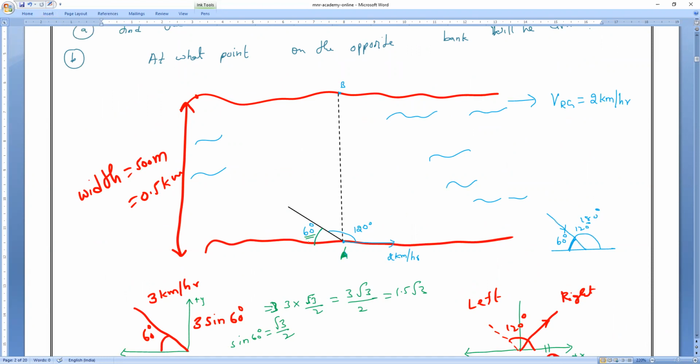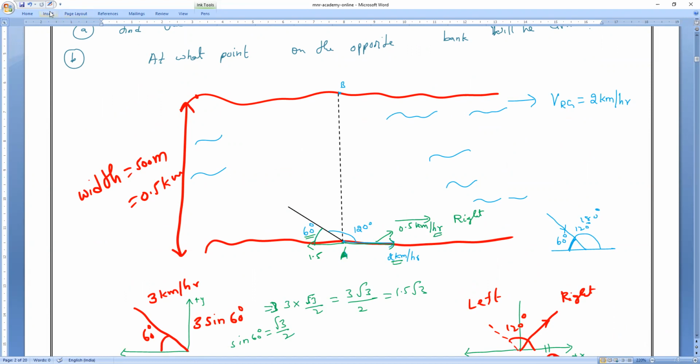But here, what is happening? This side he is traveling with what speed? 1.5. But this side the river is flowing with what speed? 2 kilometer. What is the resultant speed? Resultant speed, this side is greater. So this side is greater means he will move this side or this side? Towards right or left? Right side. Towards right, what is the velocity? 0.5 kilometer per hour.